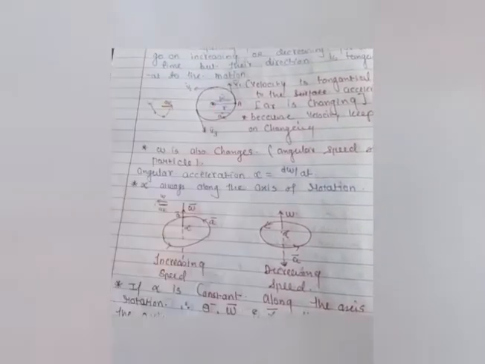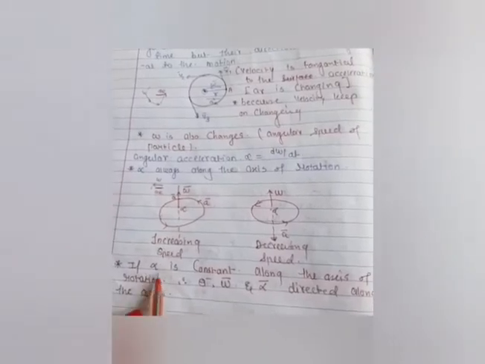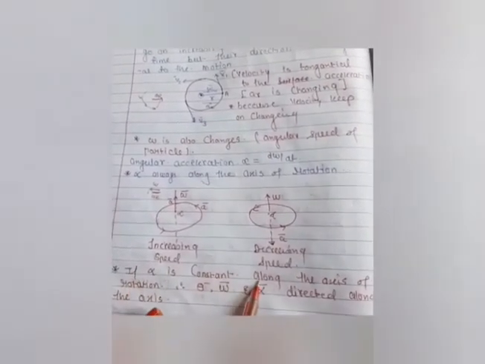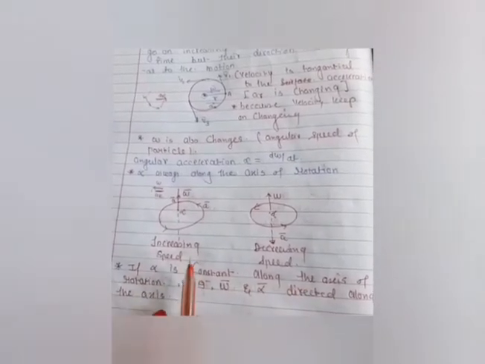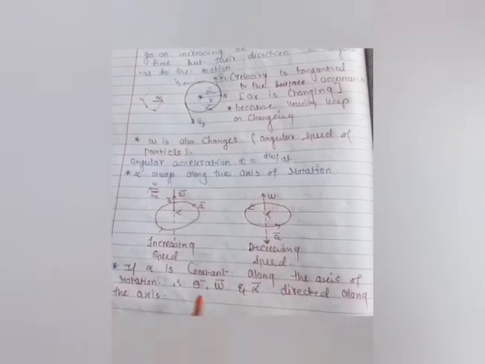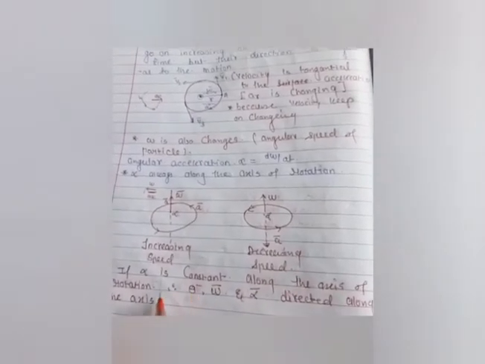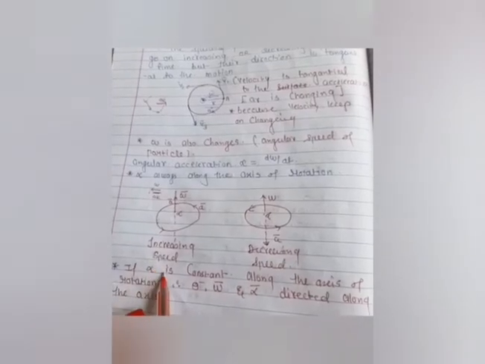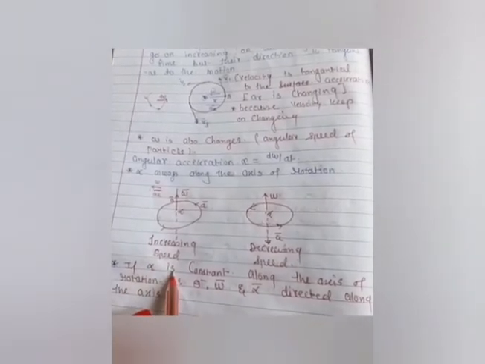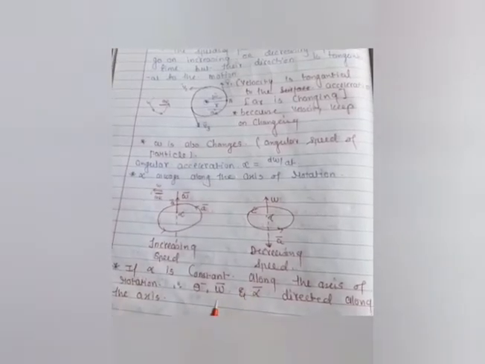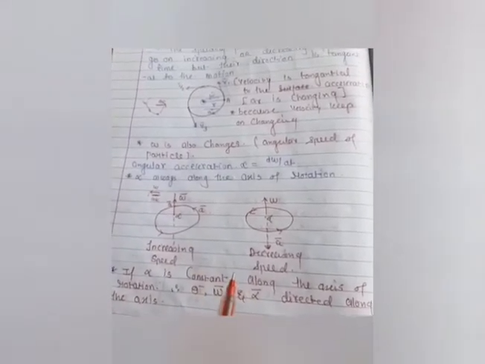And if alpha is constant along the axis of rotation, at that time theta, omega, and alpha are directed along the axis. Clear? If the angular acceleration of the body is constant, at that time omega and alpha are directed towards the axis. This has happened, no?